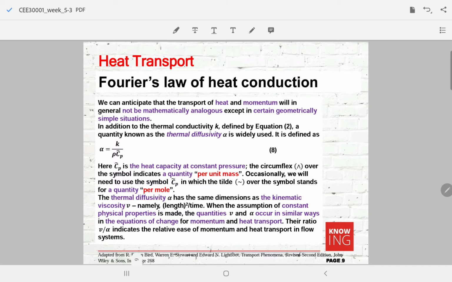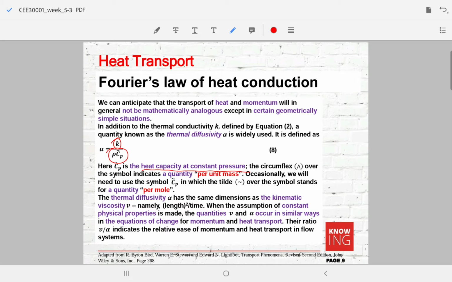In analogy with the kinematic viscosity that we have before, which is defined as mu divided by rho, or the viscosity divided by the density, here we also have the thermal diffusivity, which is defined as the thermal conductivity divided by the density multiplied by the heat capacity at constant pressure. The thermal diffusivity has the same units as the kinematic viscosity. So when they are divided against each other, we have a dimensionless number.